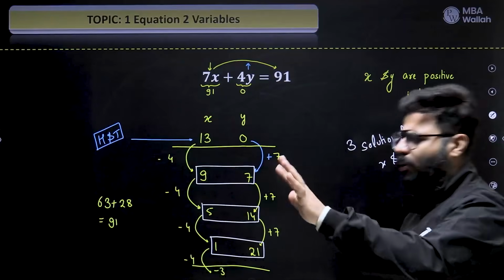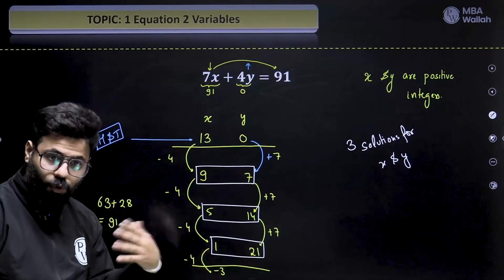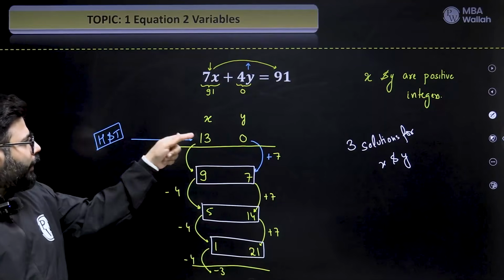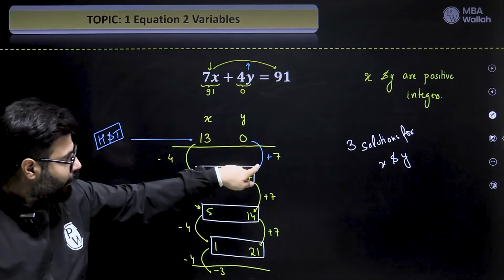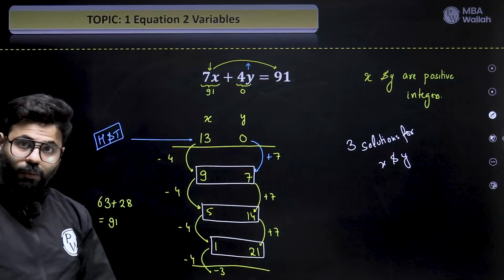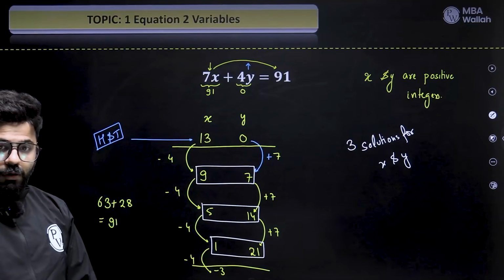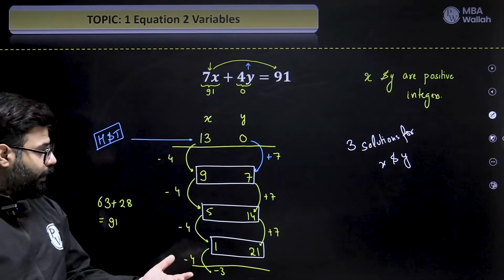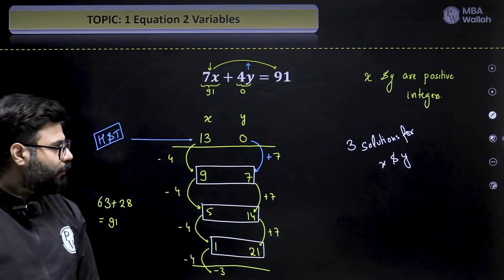But the point is that all these things we will be able to do very easily. The idea is, can we solve this quickly? Yes. Hit and trial. Add the coefficient of the other variable to the one which you need to increase, and subtract from the other one. And what to subtract? The coefficient of the other one. I hope you have learned it. This is a beautiful technique, or a beautiful skill to gain if you're looking at acing quantitative aptitude.